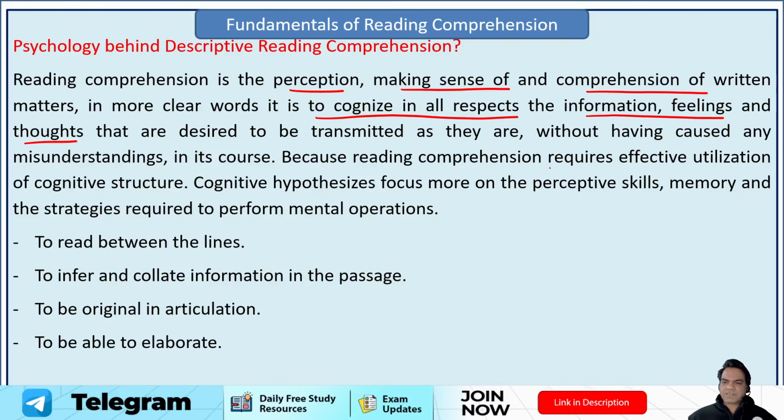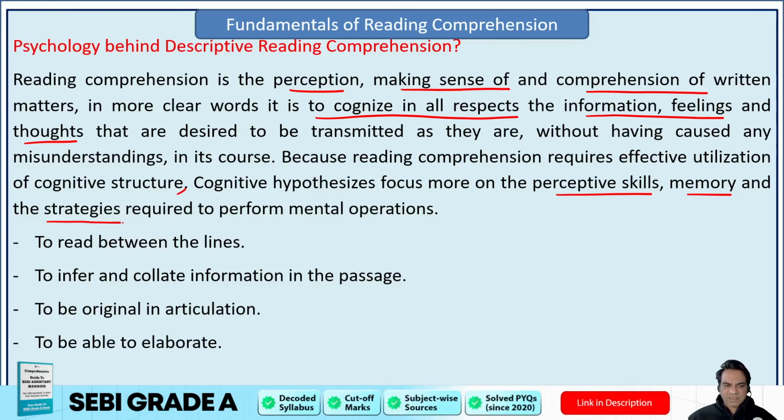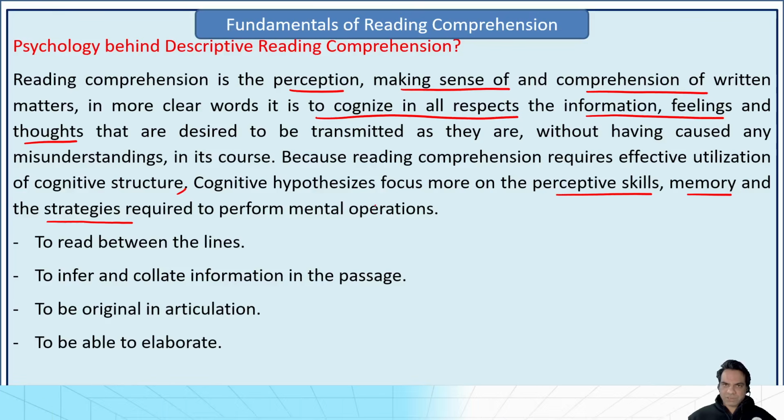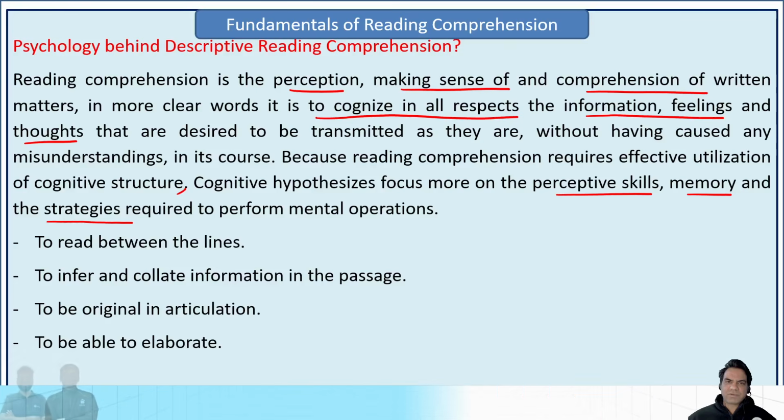Because reading comprehension requires effective utilization of cognitive structure, cognitive hypothesis focus more on perceptive skills, how you perceive the passage, memory, how much you remember, and the strategies required to perform mental operations. So these are the skills that will be tested, right? So your perception, that means your comprehension, your memory, and your strategy to perform mental operations.